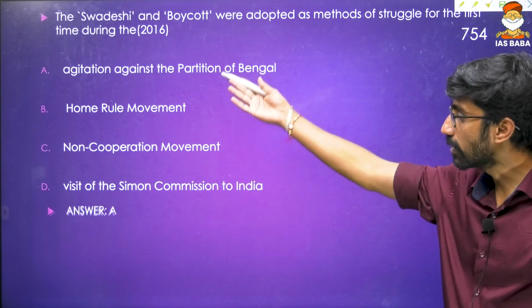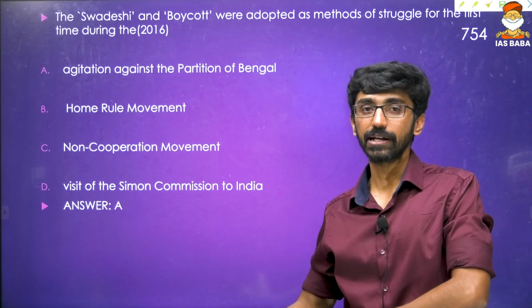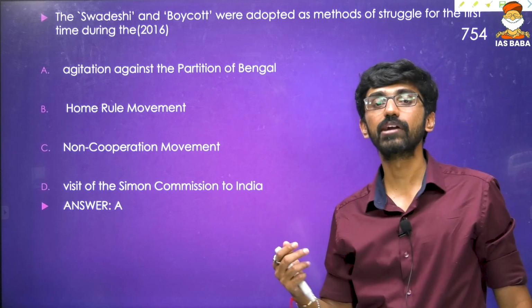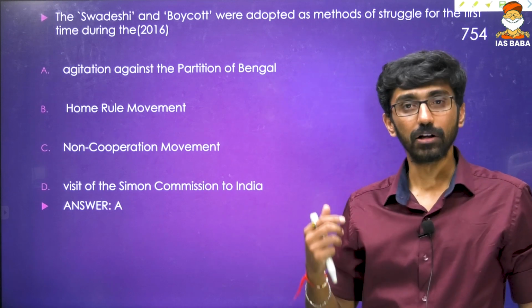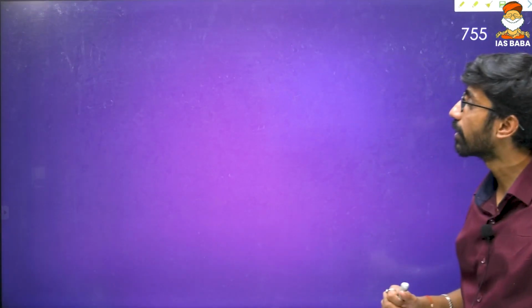So first and foremost, the answer option is A, because it is adopted during the time period of 1905 to 1919, or the second phase of the Indian national movement, that is the extremist phase, and that extremist phase coincided with the launch of the Swadeshi movement. In 2023 also one Swadeshi question was asked. We will check whether I have added it or not.